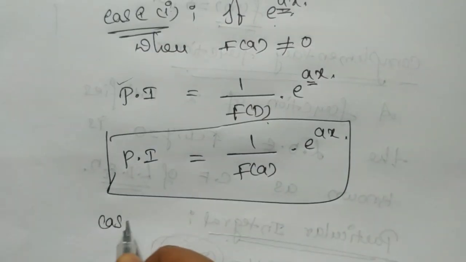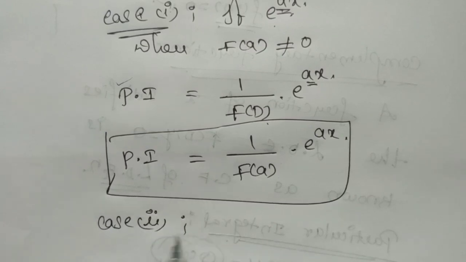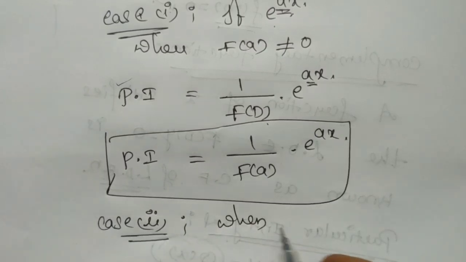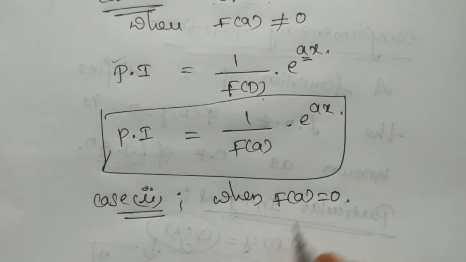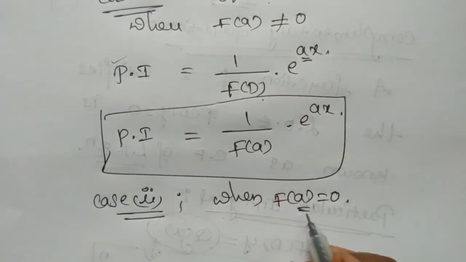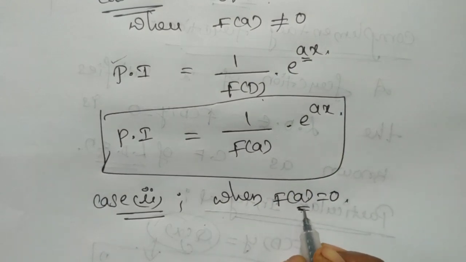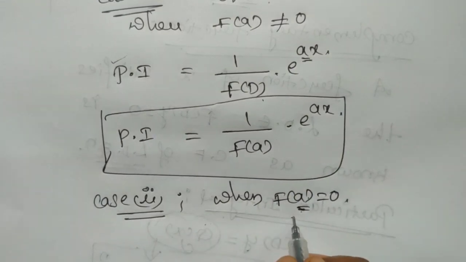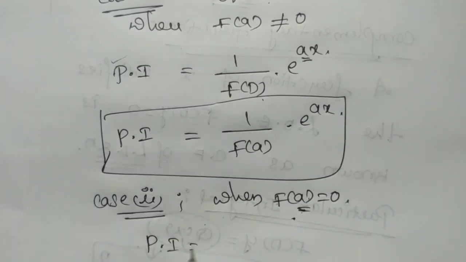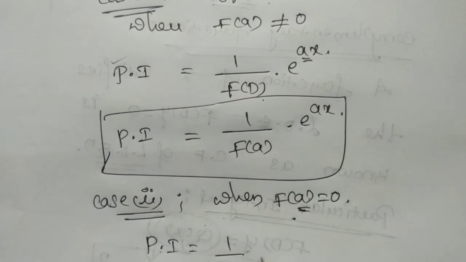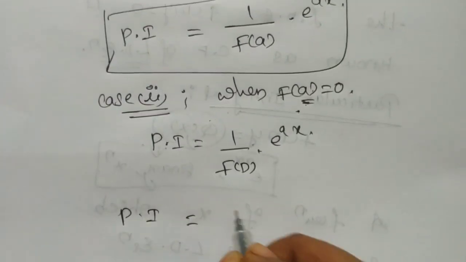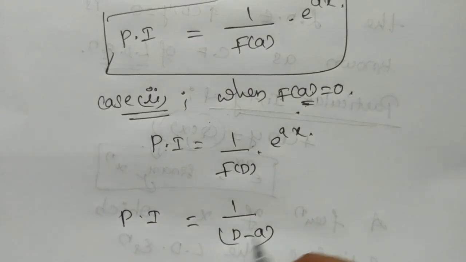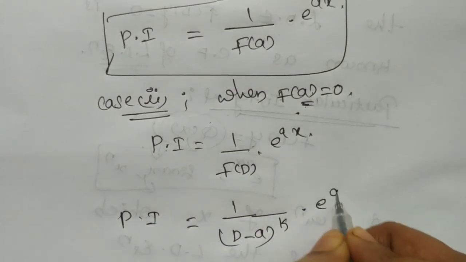Next, case 2, when f of a equal to 0. Substituting the a value in f of D, if that value is 0, then the particular integral, that is 1 by f of D into e power ax, is equal to 1 by (D minus a) power k into e power ax.